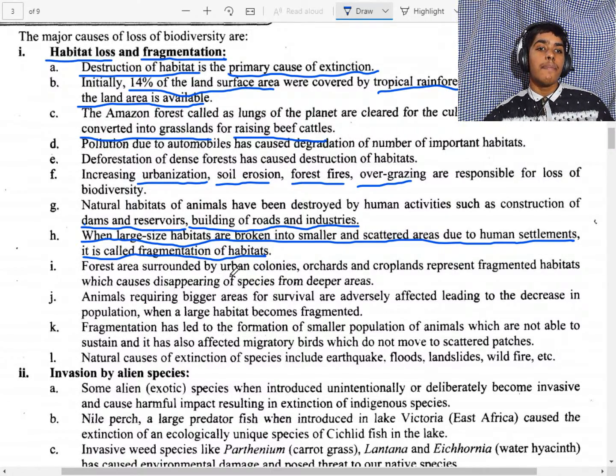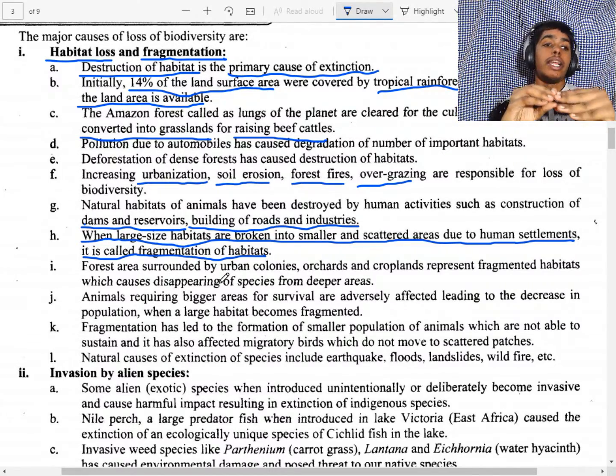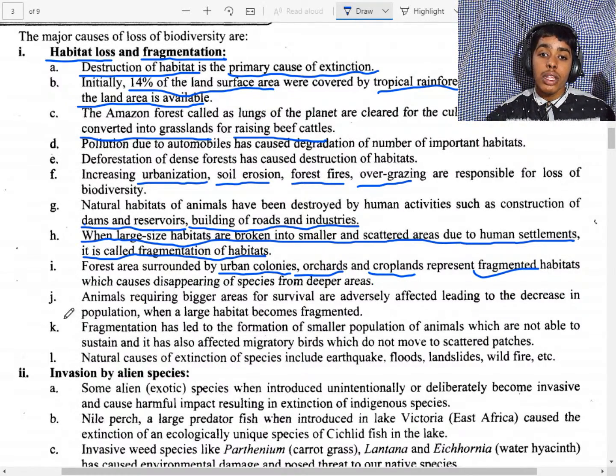Now you can see a small forest area surrounded by urban colonies, orchards, and crop plants, which represents fragmentation and causes species to disappear from deeper areas.